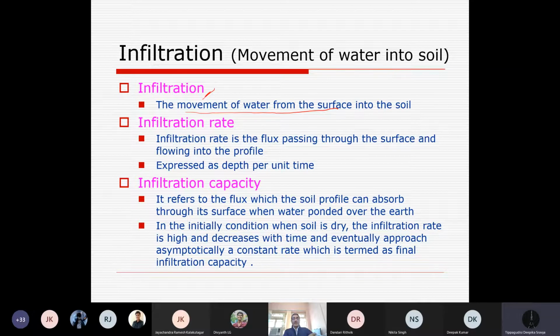Infiltration rate is the flux passing through the surface and flowing into the profile. That is infiltration rate. And it is expressed as depth per unit time, meaning how much depth of water entered into the soil per unit time. So maybe L by T, that is your unit system.